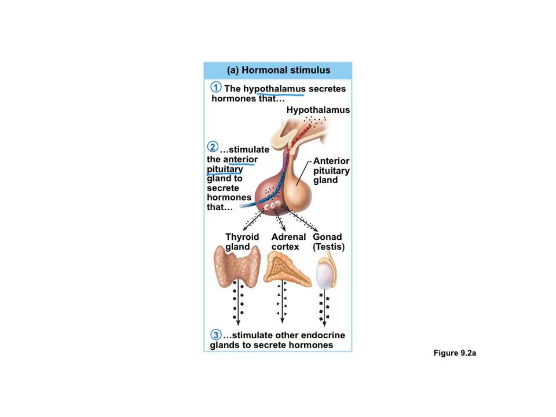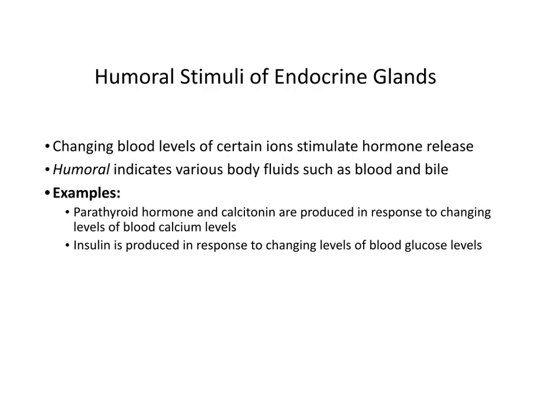But hormones are not the only thing that can affect endocrine glands. Some endocrine glands are impacted by things that are in your bloodstream. So, for example, ions might influence hormone production, and this is called a humoral stimulus. An example here would be that parathyroid hormone and calcitonin are produced in response to changing levels of blood calcium. So the amount of calcium that is being carried in your bloodstream causes a hormonal response rather than having a hormone cause a different hormonal response.